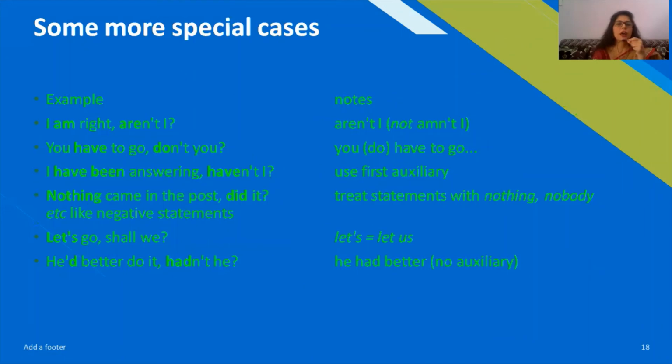I am right, aren't I? Aren't I? Not am not I. You have to go, don't you? Then in this case, you'll say you have to go, don't you? So you have seen that simple present tense is used.